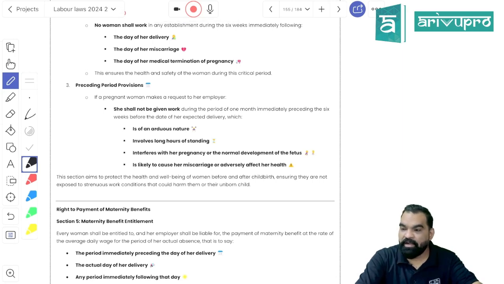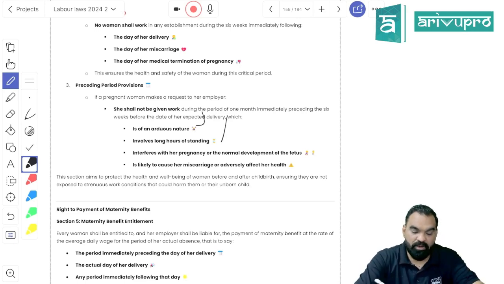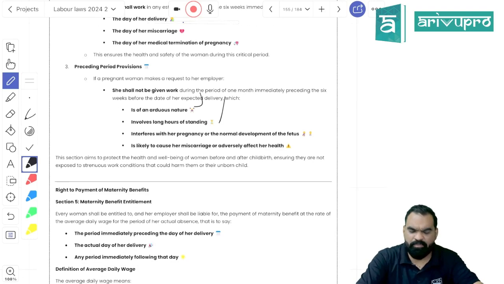Now they are saying that at least 10 weeks before the due date of your delivery, the duty of the employer is to make sure that he will not allow you any work of an arduous nature, meaning work which is cumbersome, involves long hours of standing, or which will create any kind of mental or physical health problem for the pregnant lady.